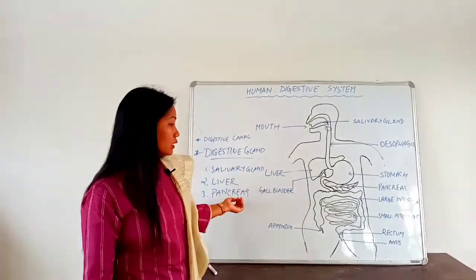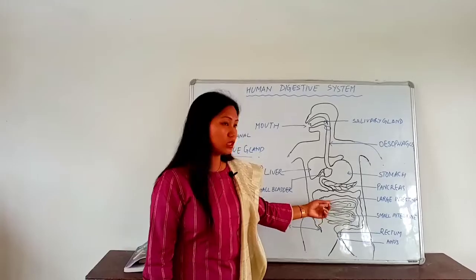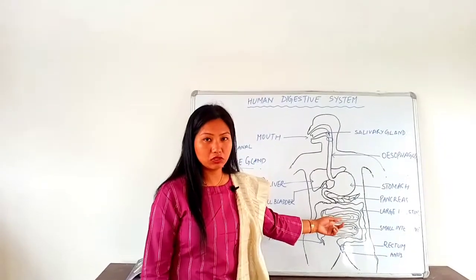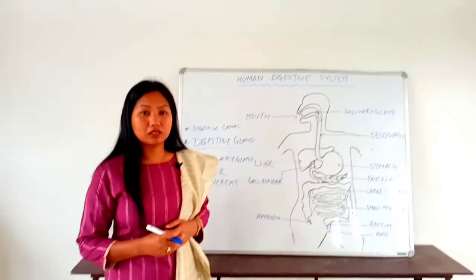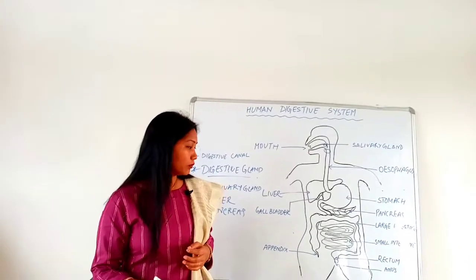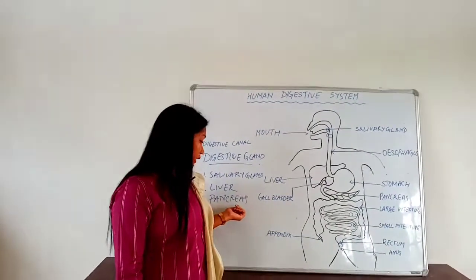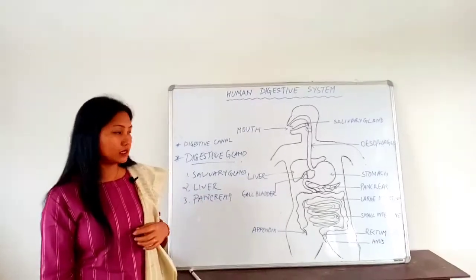Now all the secretions of the pancreas are poured into the small intestine. That means in the duodenum part of the small intestine, the secretion of the pancreas functions and digests our food. Pancreas is the second largest digestive gland of our digestive system.